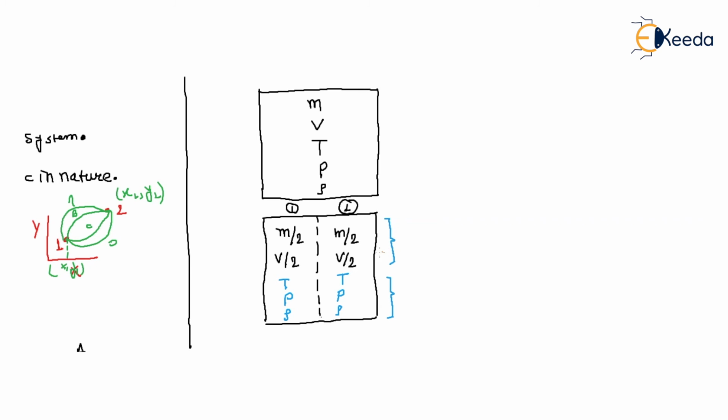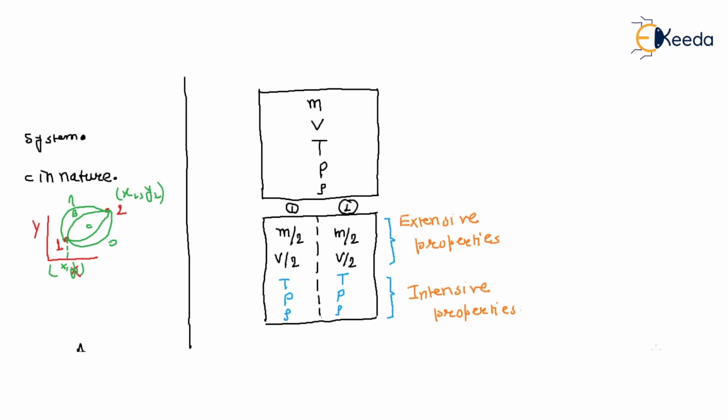The property whose value changes with the size is known as extensive property, and the property that doesn't depend upon size is called intensive property, right?